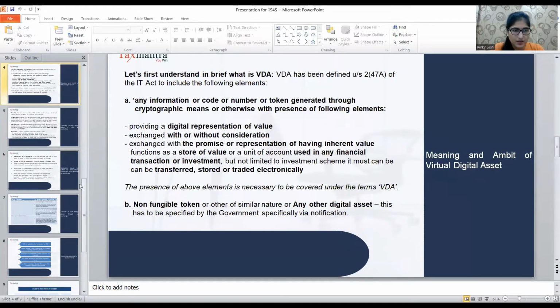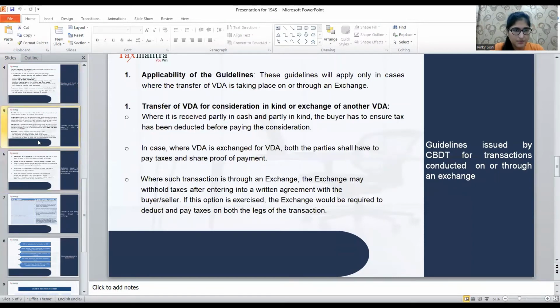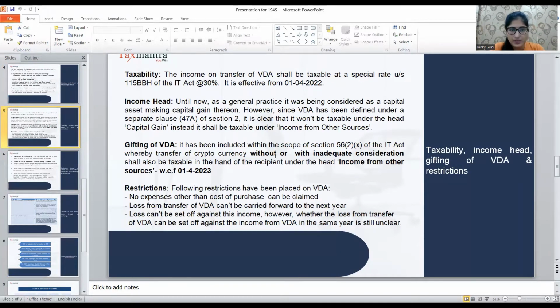So if we gift this, it has been included within the scope whereby transfer of cryptocurrency without or with inadequate consideration shall also be taxable in the hands of the recipient under income from other sources.